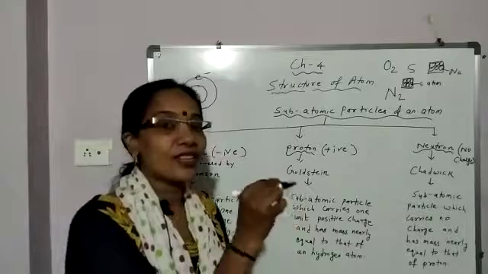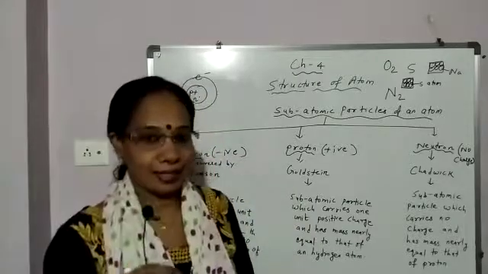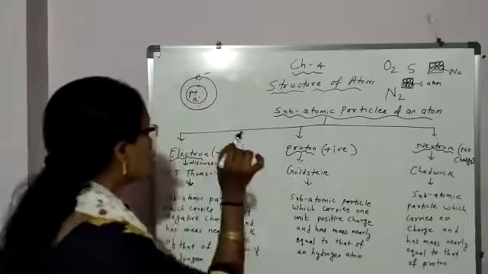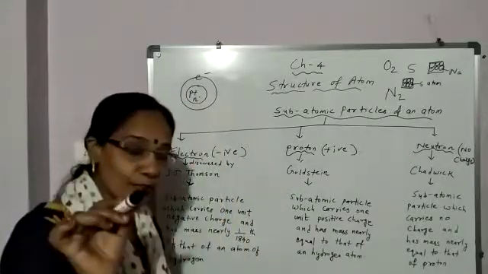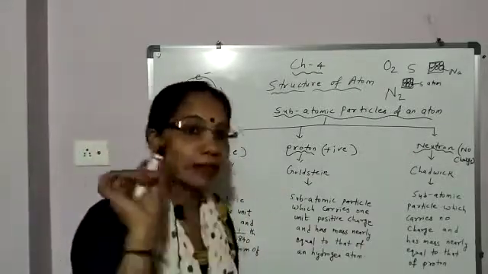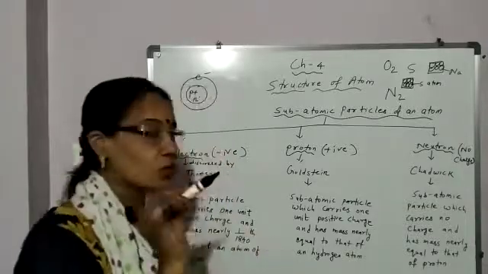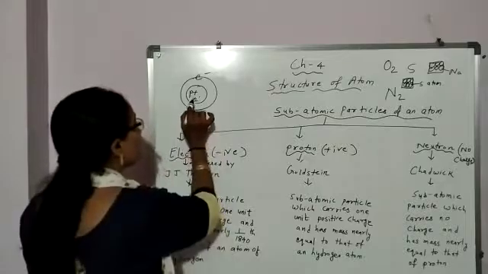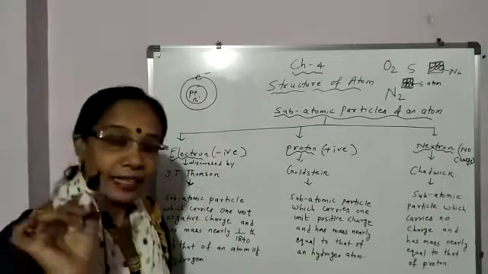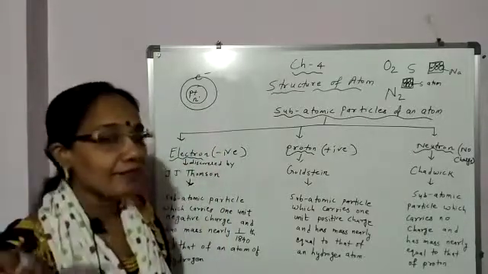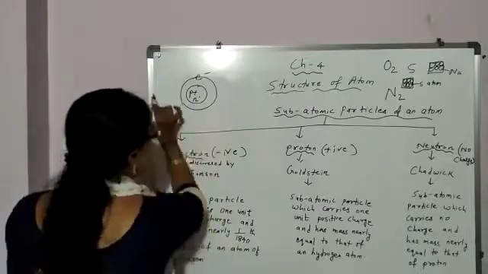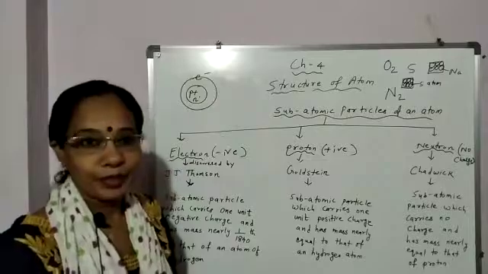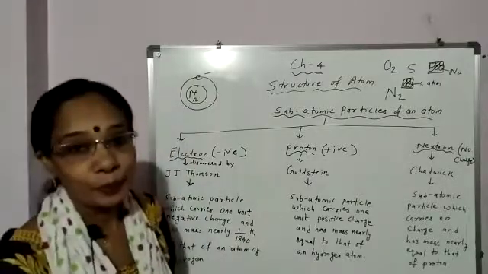This is the location of subatomic particles, the structure of atom. And where is the nucleus present in the atom? In the center.